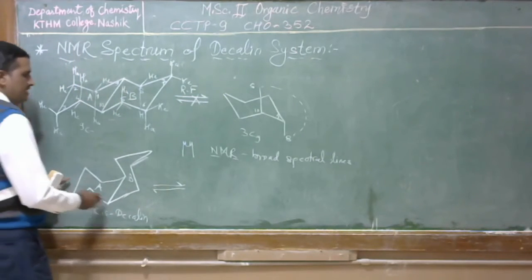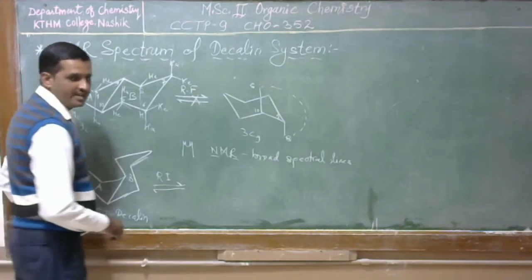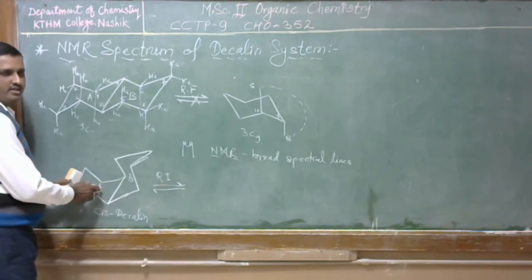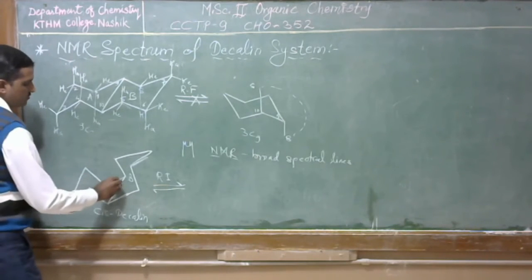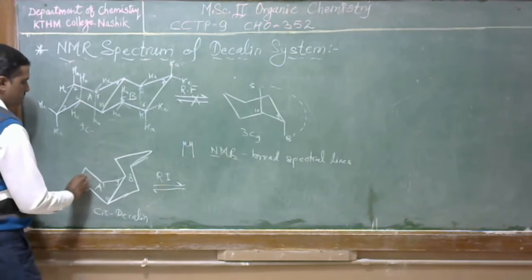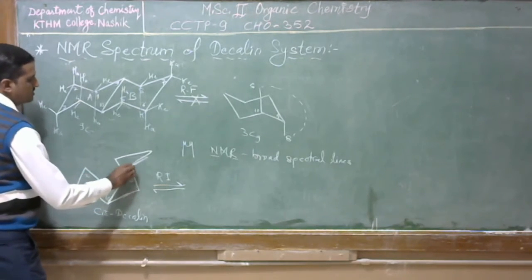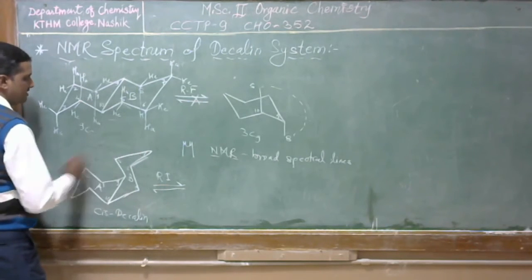We know that in the cis-decalin system, ring inversion is easily carried out. Suppose I carry out the ring inversion of the A ring. We know this is carbon number 9, 10, 1, 2, 3, 4, 5, 6, 7, 8.